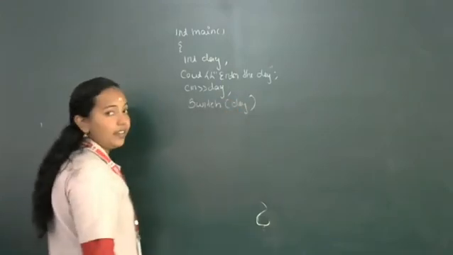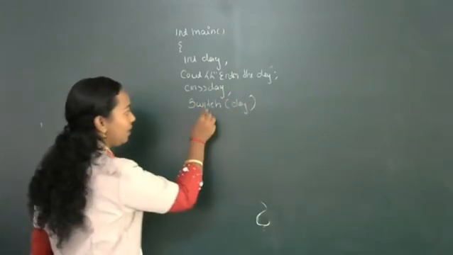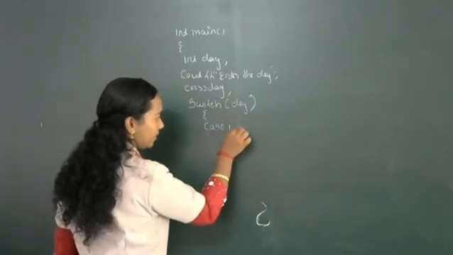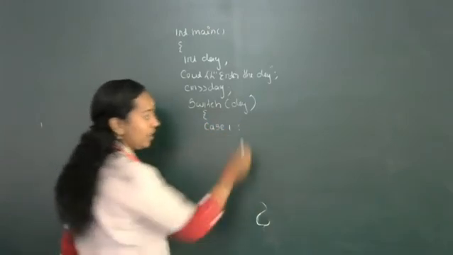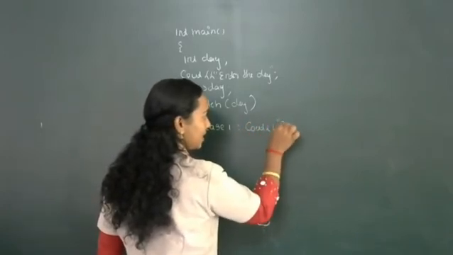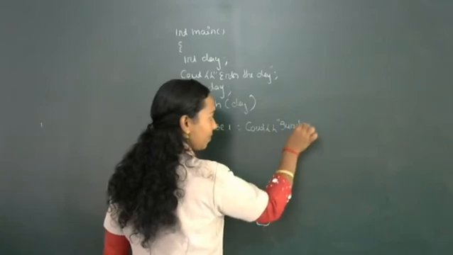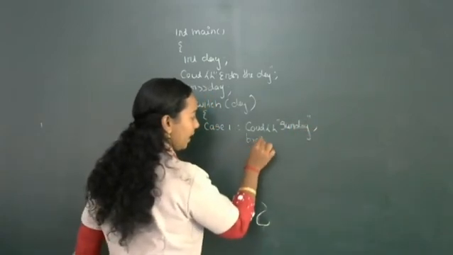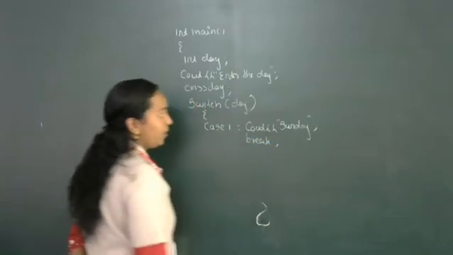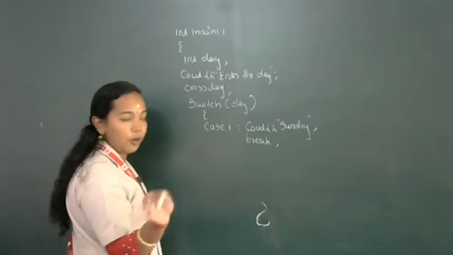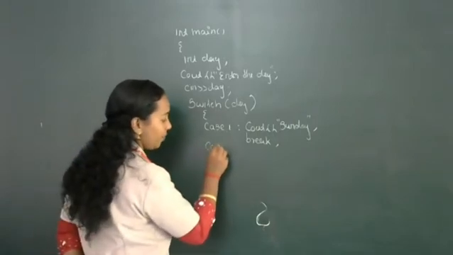If the entered day is 1, then what will be the value? Case 1 colon. First case, cout Sunday. Then close it, break. If day equal to 1, then we will get Sunday, and at that moment it will terminate.